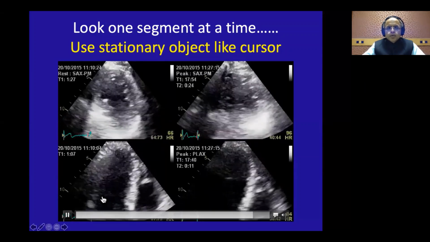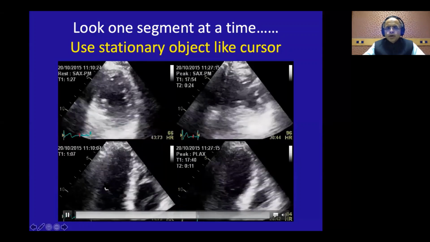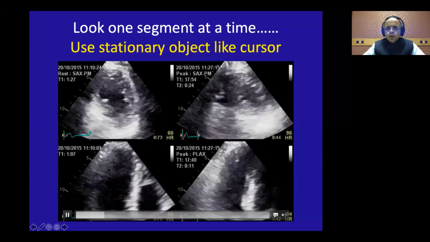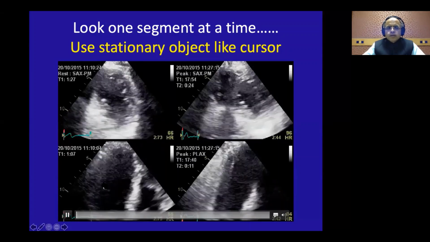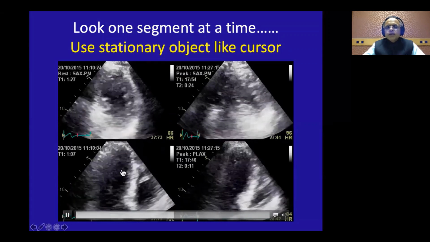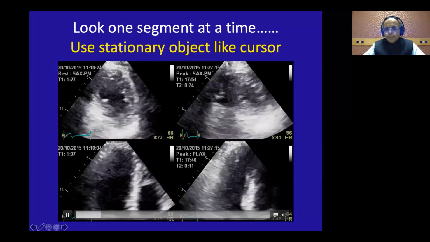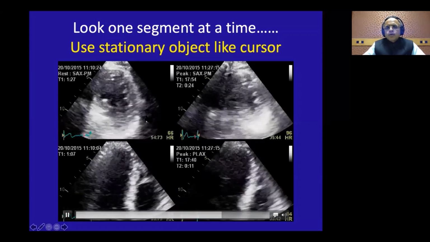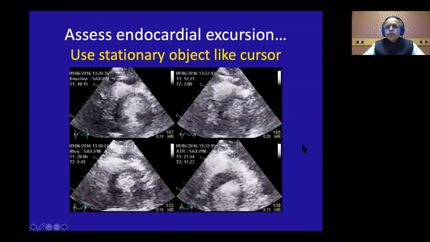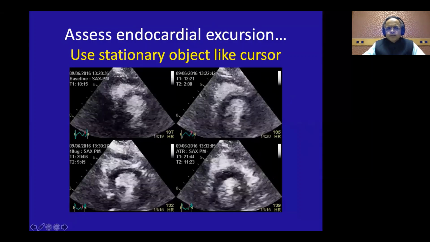So you also come to note that in this middle segment, the endocardial delineation is very poor. So probably your appreciation of regional wall motion abnormality will not be good. If there are 2 consecutive segments where the endocardium is not well appreciated, do not talk about regional wall motion abnormality there. You will make a big mistake. So look at one segment and put a stationary object there. As I told you, you can use this even for your regular regional wall motion assessments, not only for stress echo.